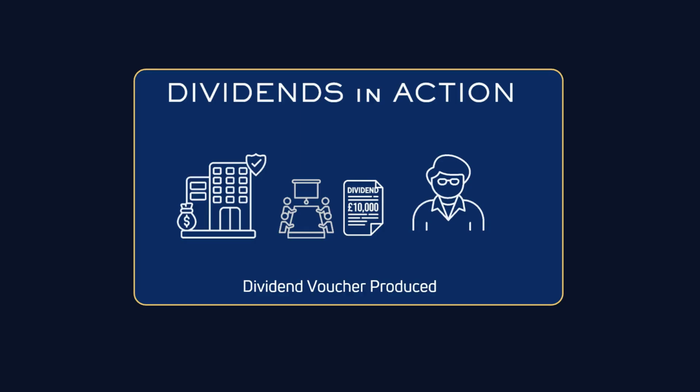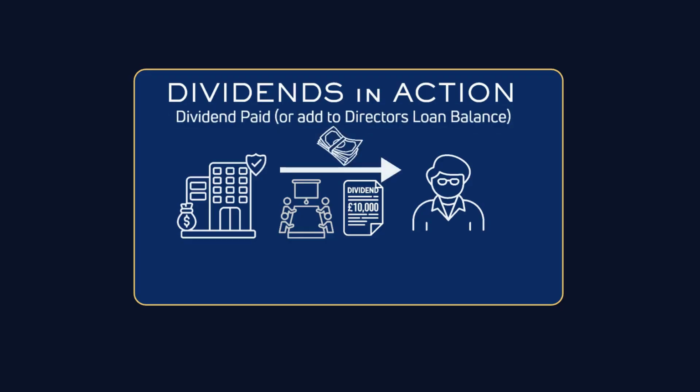The final step then, number three, is for the dividend to actually be paid out, usually by a bank transfer from the company. It can also be added to the director's loan account for future withdrawal, depending on the position of the director shareholder. To summarise then, dividends are a distribution of profits to shareholders. They can only be paid when there's sufficient retained profits available to do so. And if you're basing it just on how much cash is in the bank, you're probably doing something wrong. So make sure you speak to your accountant.